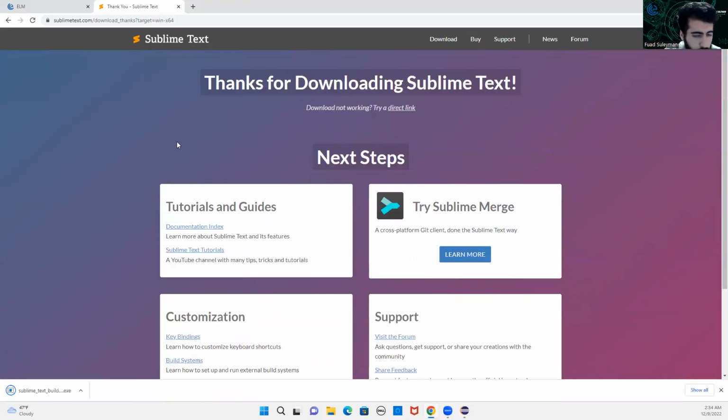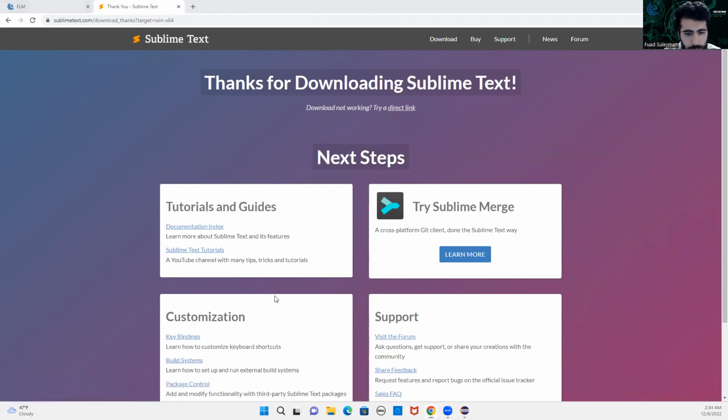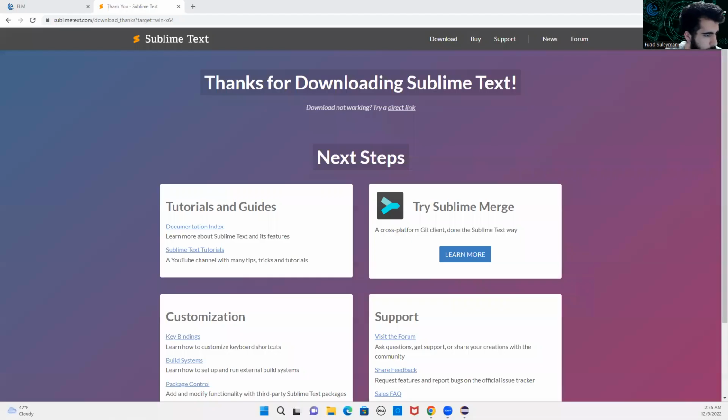If you have different machine, you can choose that one. It's pretty straightforward. After it downloaded here, just click on it. And then you will need to say yes when it asks, do you want to allow this app make changes on your device? Okay.